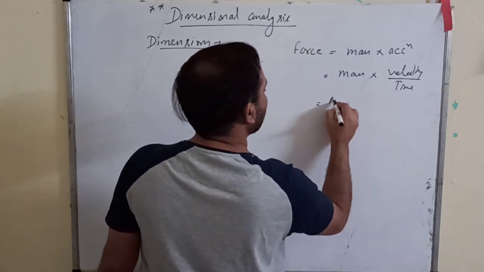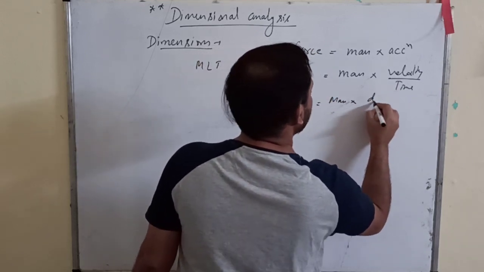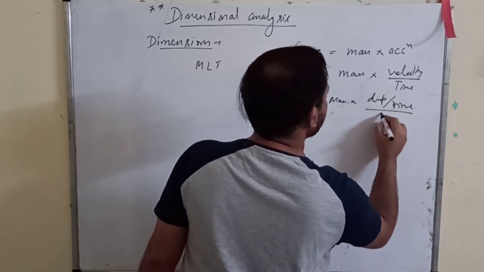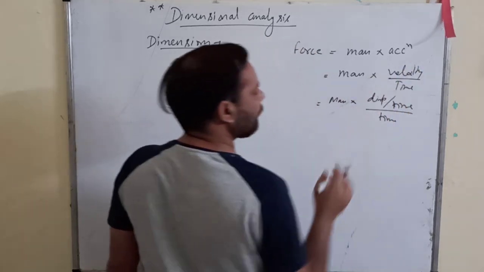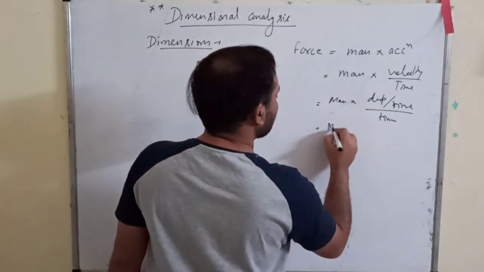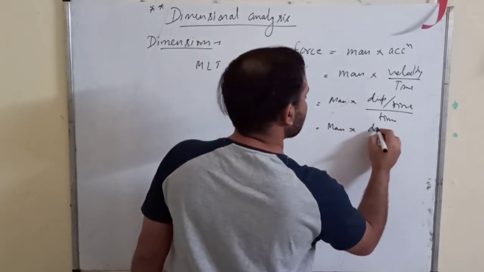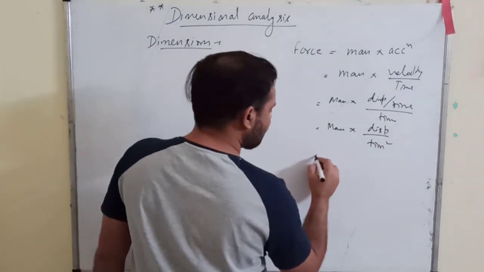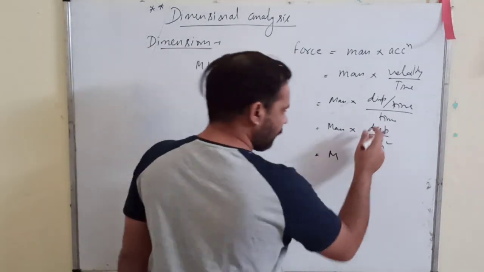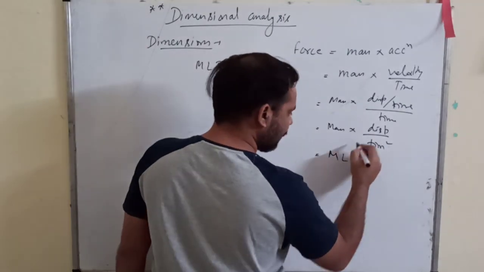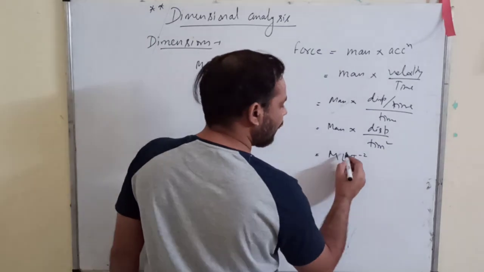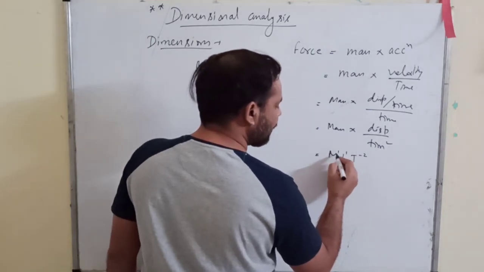Then you can write mass into displacement upon time, because velocity you can write as displacement upon time. Then it is equal to mass into displacement upon time square. Now mass is M, displacement is L, and time is T. Time power is -2, L power is 1, M power is 1.